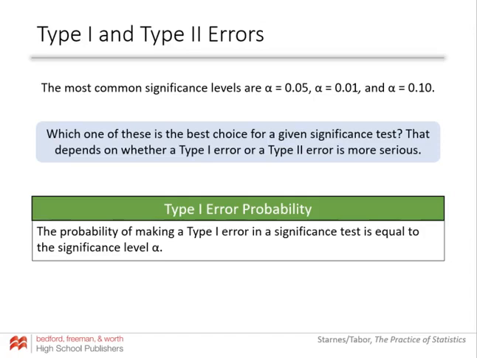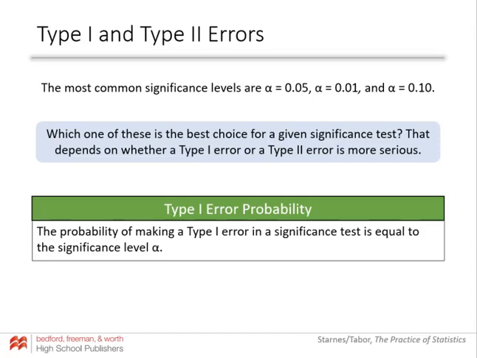So this comes down to when we have these 3 most common numbers for significance levels, which one do we choose? And it depends on whether we decide in the context of this problem, a type 1 error is more serious or a type 2 error. Because the significance level is also the probability of making a type 1 error.